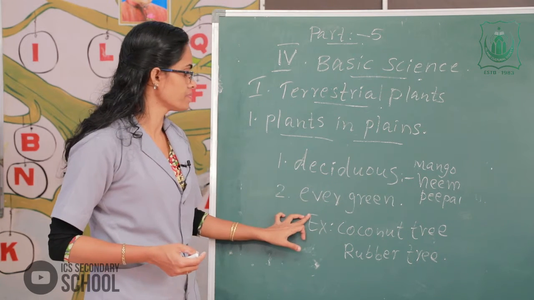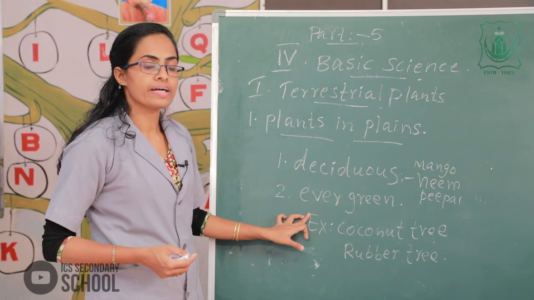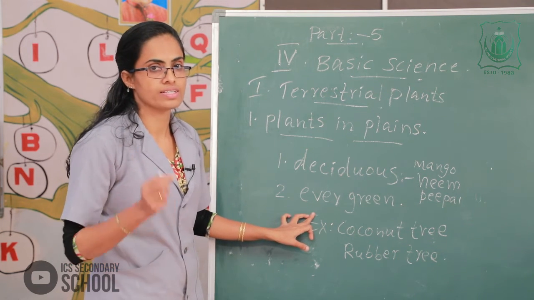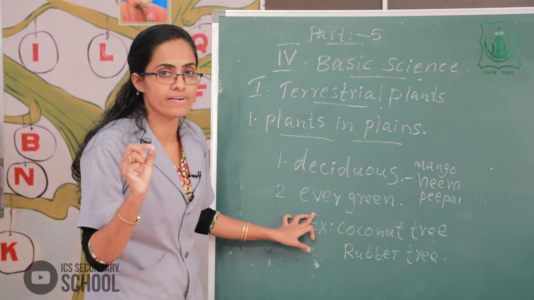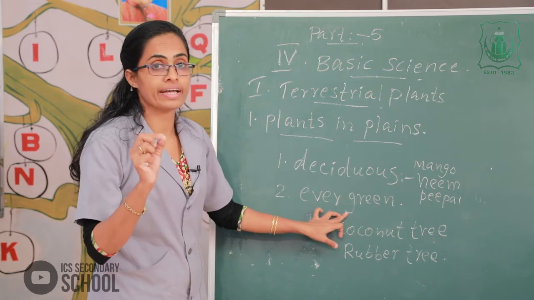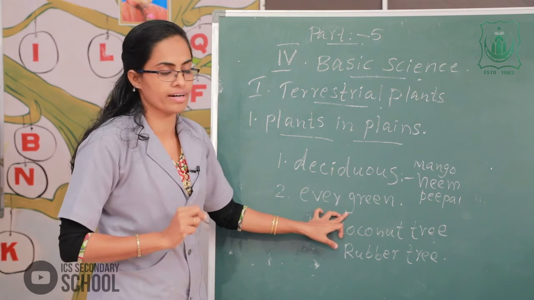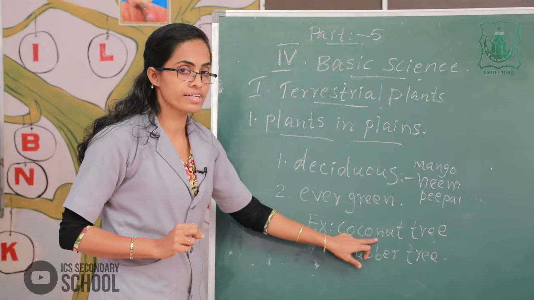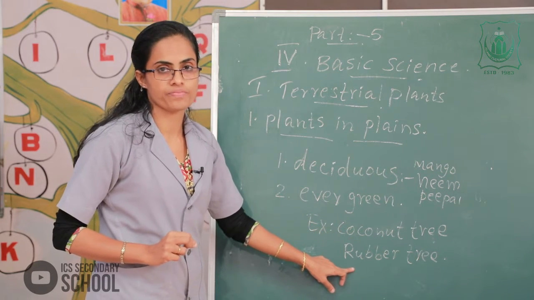And the next one, some areas of plains have heavy rainfall. Plants there remain green throughout the year, that is called evergreen plants. For example, coconut tree and rubber tree.